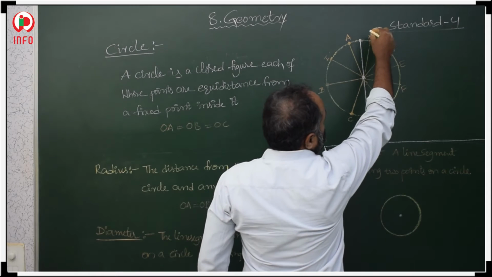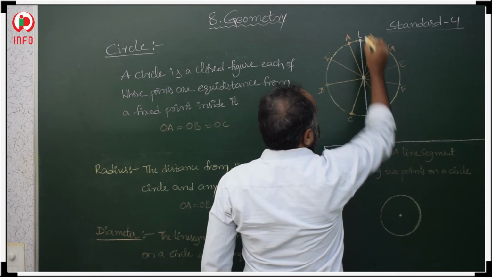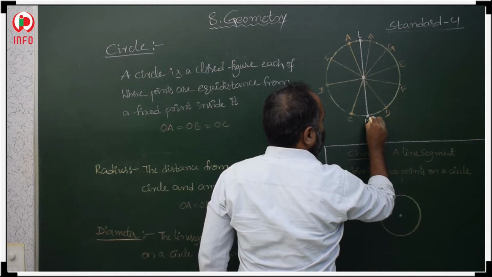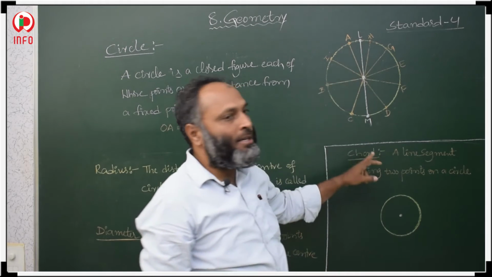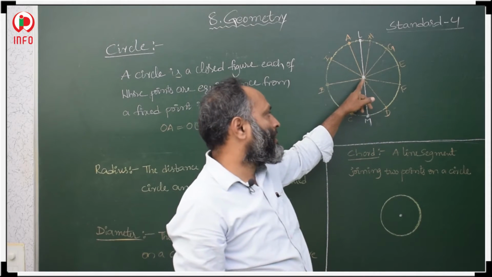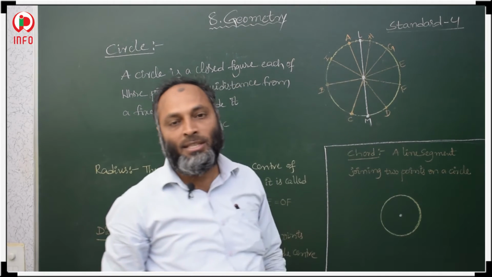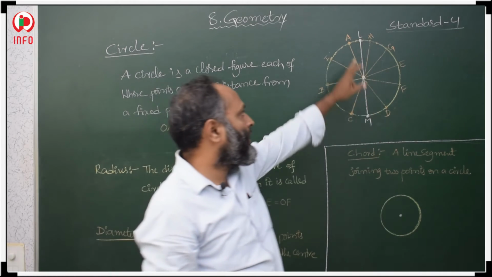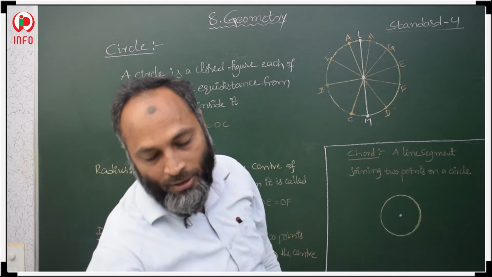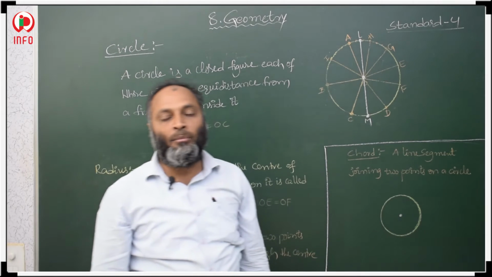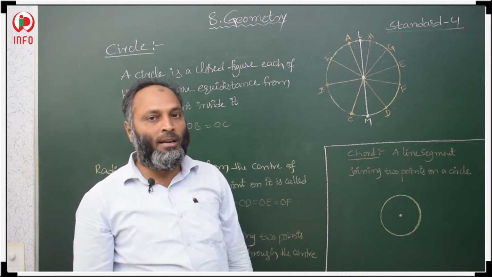Suppose this is point L, this is point M. If you join L and M and that line segment passes through the center of the circle, then this total LM is called a diameter of the circle. LM is the diameter of the circle.